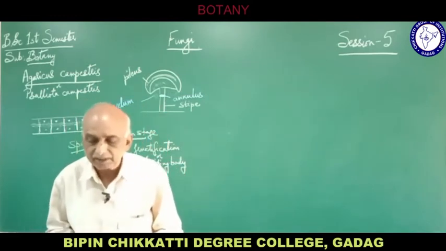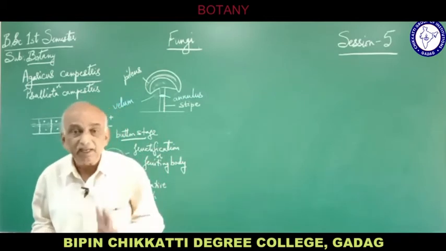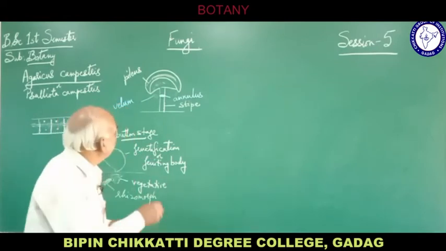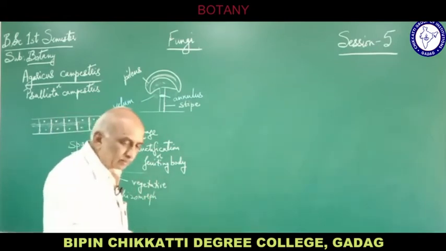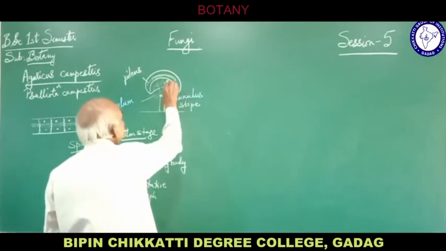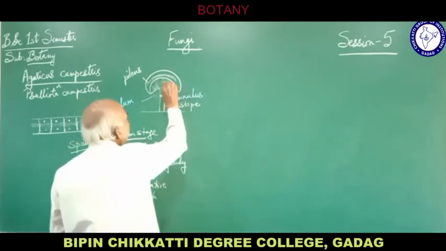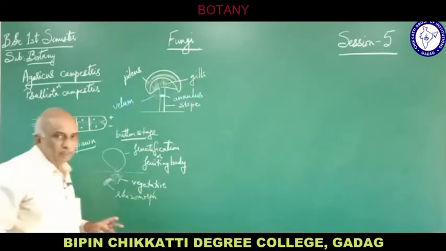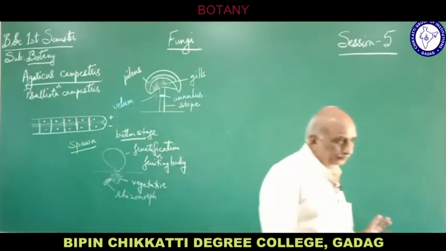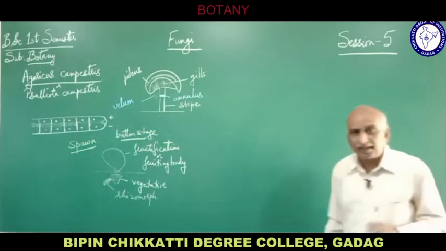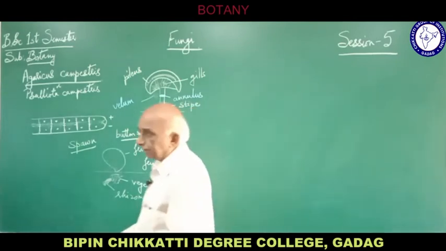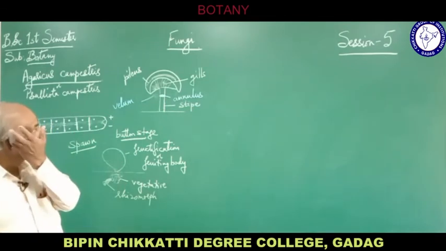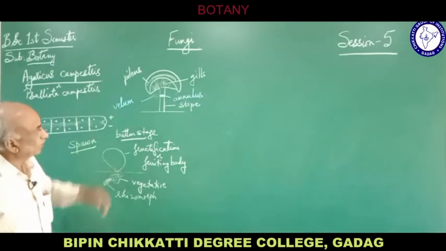So these plate-like structures, which are arranged radially around the stipe, are present in this structure. These structures which are present radially around the pileus are called gills. So the gills are plate-like, radially arranged, and numerous in number inside the cavity of the pileus. They are called the gills.